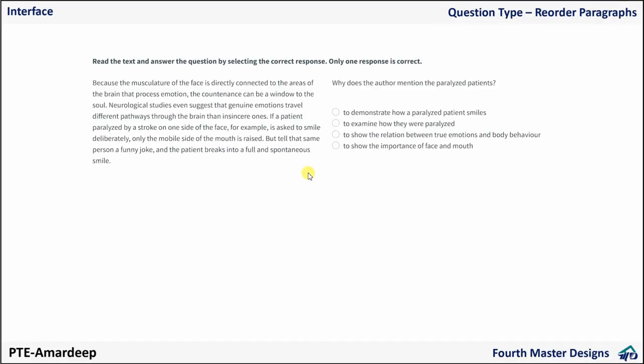Okay, now let's jump on to the interface part. This is how you are going to get the question in the exam. You have a paragraph here on the left side, and based on that paragraph you have the question, and accordingly you have to select one correct answer. That's all guys. After this either your reading test will be over or you will get one more question, and then that will be the end of your test. You are going to get this question at the end only, so you will know how much time is left. Sometimes you get short paragraphs like this one, or sometimes a bit longer paragraphs also. That's also not fixed.